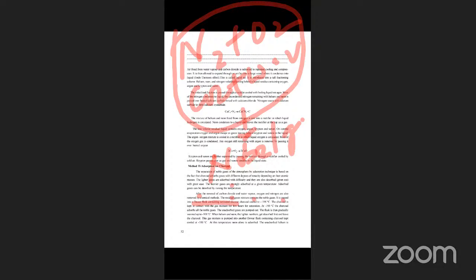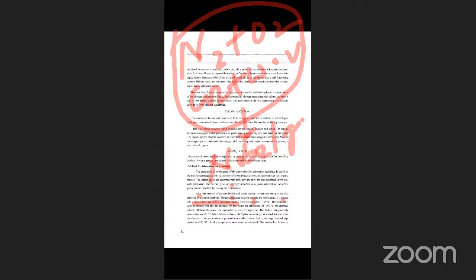Now, how are the noble gases isolated in the Dewar process? This is an important question. The Dewar flask contains activated coconut charcoal cooled at minus 190 degrees.